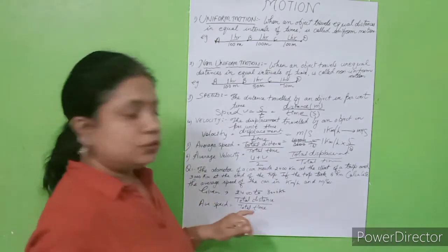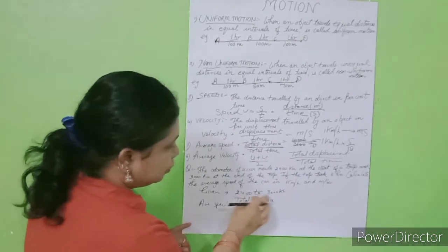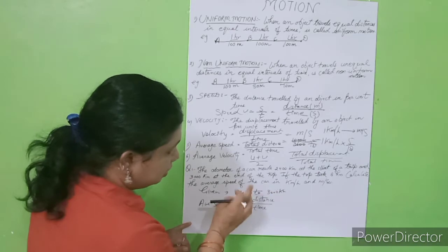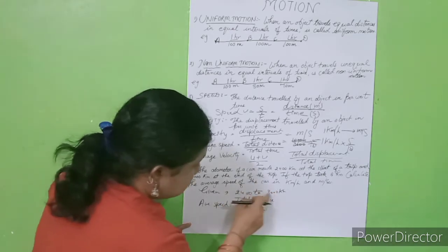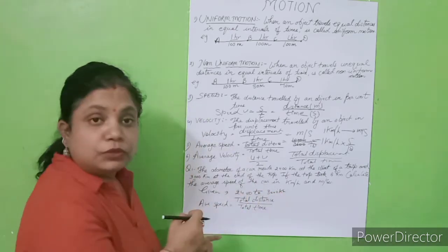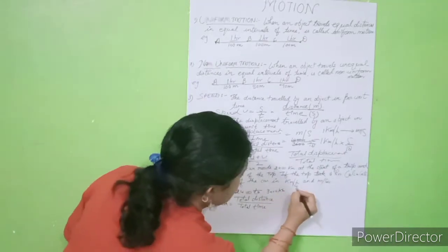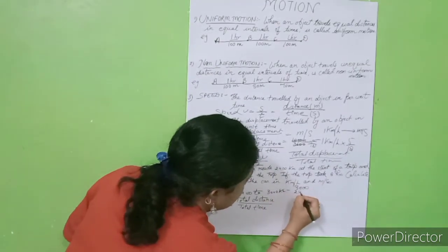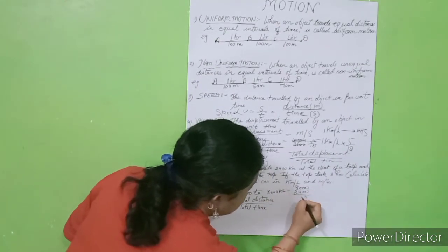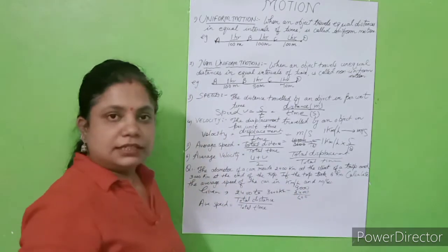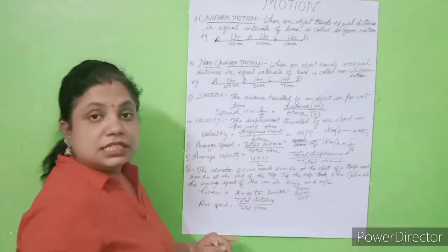Fine. So total distance, how can we calculate? We have to subtract 2400 from 3000, like 3000 minus 2400. What will it become? 600. Is it clear? So total distance is 600.